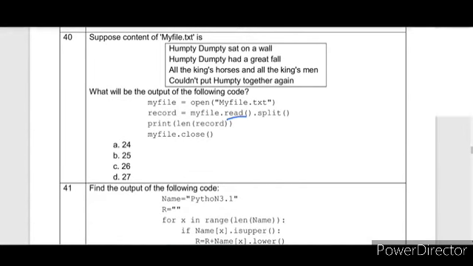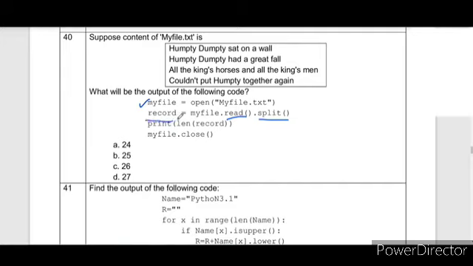Question number 40. Suppose content of myfile.txt is these lines. So first, we have to identify the output. Myfile equal to open myfile.txt. Record equal to myfile.read.split. Now what will this line do? It will open the file. When you use myfile.read, it will read the entire content, and split will divide it into a number of words.